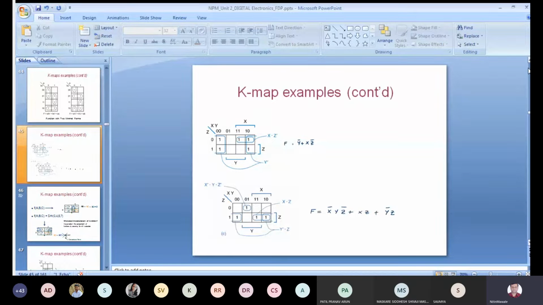Then octet is possible only in a 4 variable K-map. After an octet, the answer will be a single variable only, because for an octet 2 raised to power 3 is equal to 8. Whatever the power is, that is the number of variables reduced. If I take 2 raised to power n equal to 8, then 2 raised to power 3 is equal to 8, and n is the number of variables reduced. So in a 4 variable K-map, if I go for an octet, I am reducing 3 variables, so my answer will be only a single variable.